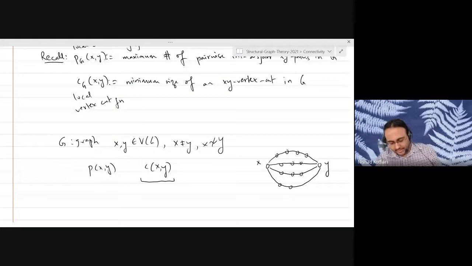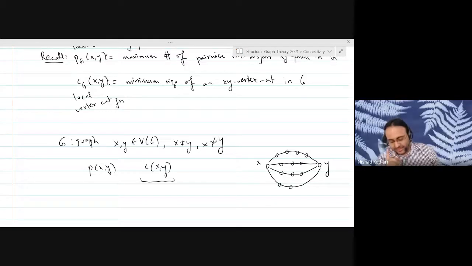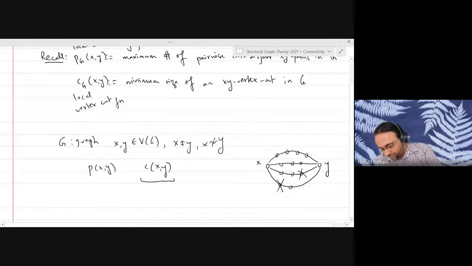Do you agree, Shefali? You want to destroy, actually a minimum number of vertices, right? So it can be equal to 4, but can you prove it is equal to 4? No. Okay, good. So that's what I'm asking. I'm asking for something that is easy to see. What is easy to see is that it is at least 4. Do you agree? You must remove at least one vertex from all of these paths in order to destroy these paths.